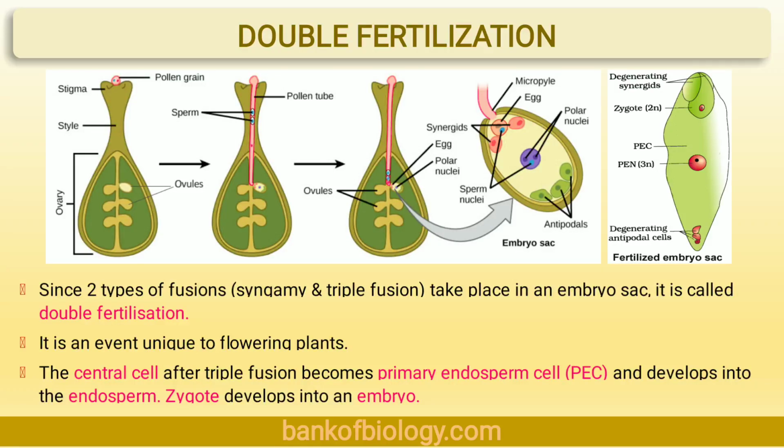The central cell after triple fusion, we have seen, develops to form the endosperm, which provides nutrition to the developing embryo. And the zygote itself develops to form the embryo. So this was about double fertilization. I have already posted a video regarding double fertilization in the previous PPT. You will study this content here and see that video in that PPT. I will once again individually post that video for you, but you still have to study the contents from this PPT only. I hope you have understood the topic very well.